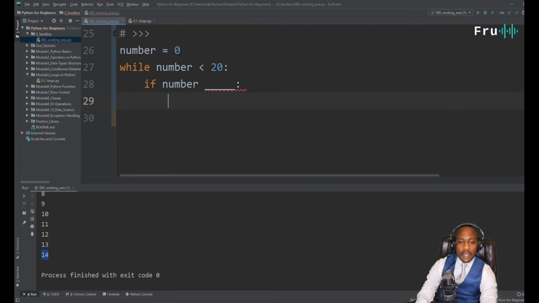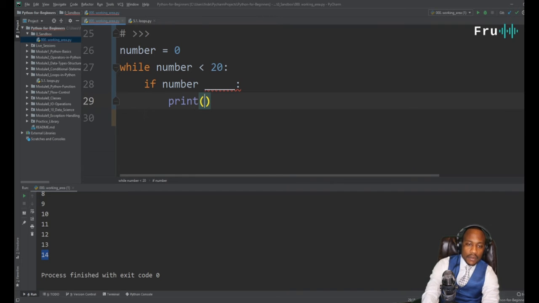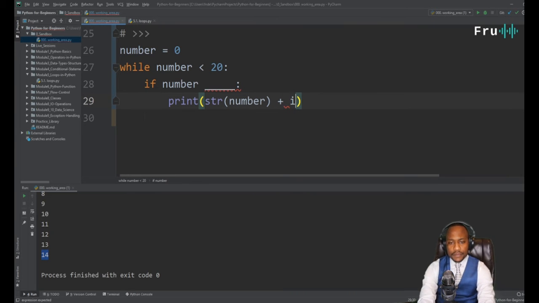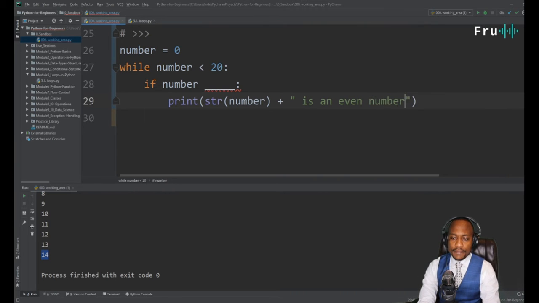So if number meets a certain condition, now what do we want to do? A condition that tells us that it's even, we want to print to say, let's take number, convert that to a string, add a plus there, is an even number. All right, so that ends that.